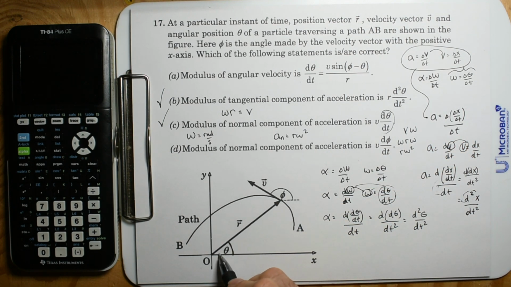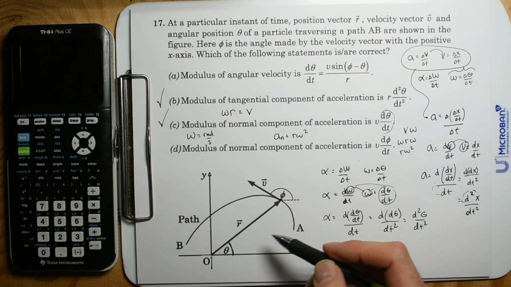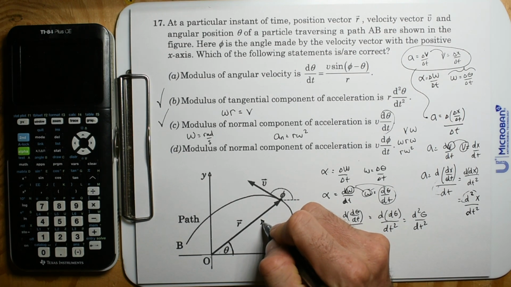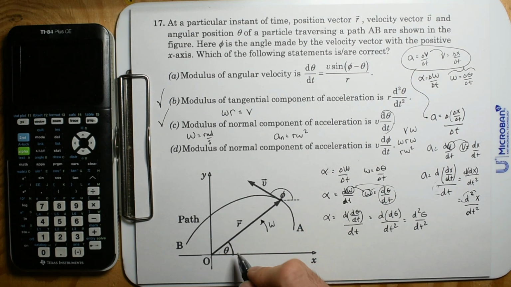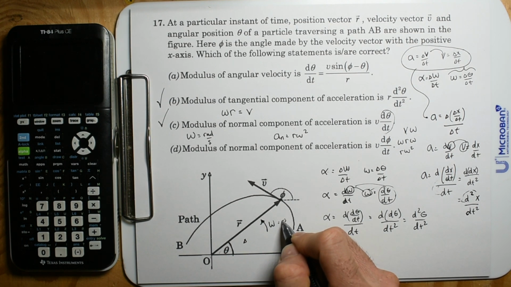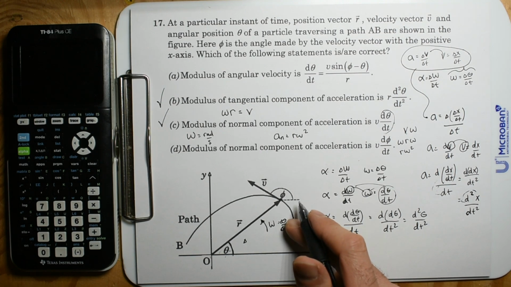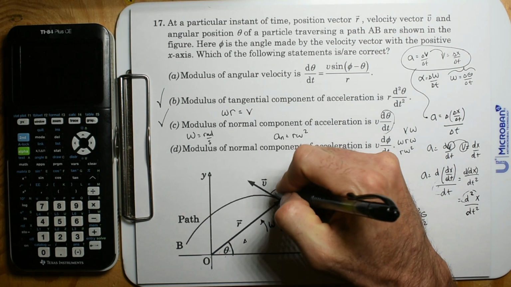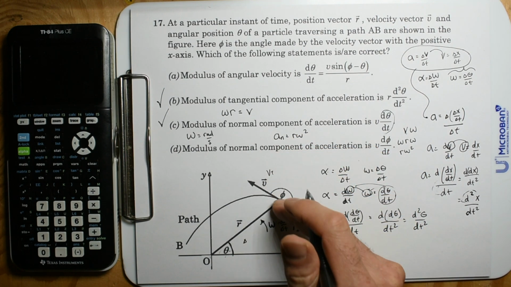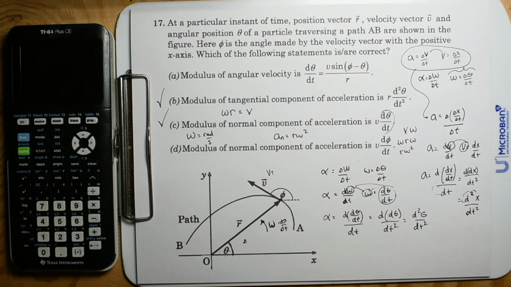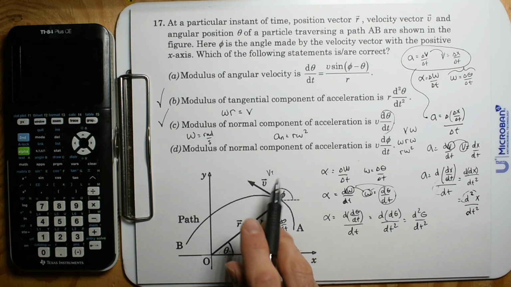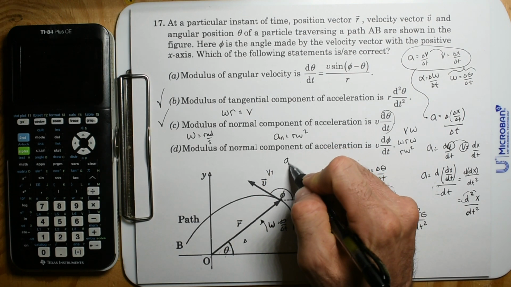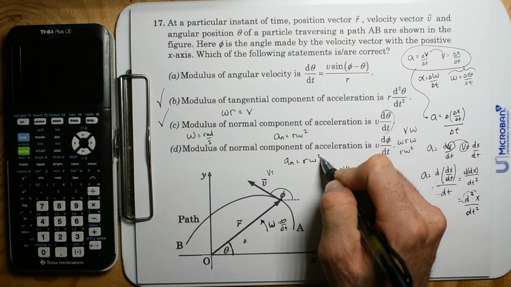So the modulus of the normal component of acceleration is v d phi dt. So we saw that this angle was changing. Hell yeah. And again, I should have looked down here. So if we do have some sort of angular speed, that's going to be the change in this angle with respect to time. Cool. And what I said was radians per second times the radius gives you that tangential velocity. Hell yeah.